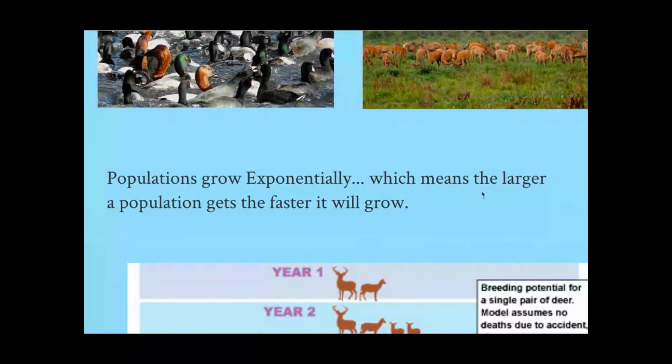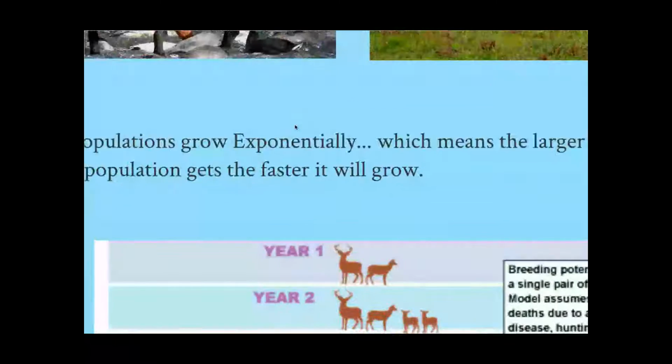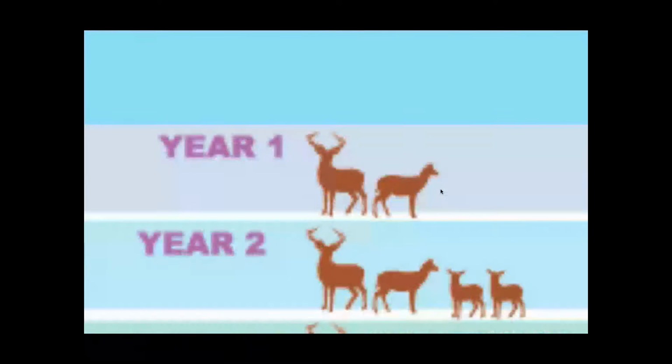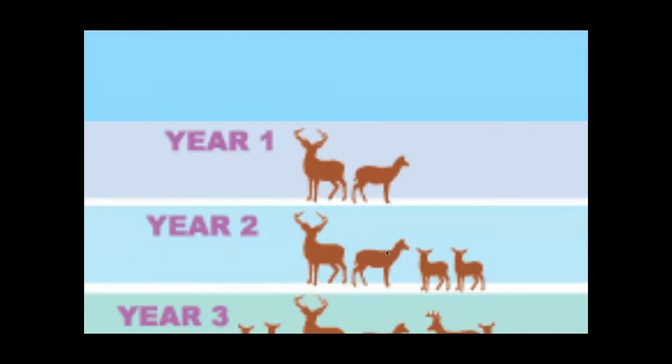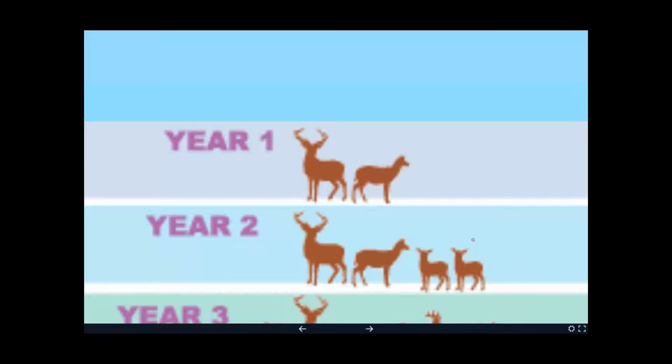So we say that these populations will grow exponentially. What that means is that the larger the population gets, the faster it's going to grow. If you think about some deer, maybe Papa deer and Mama deer, in year one, Papa and Mama meet and they have a couple kids. So next year, your population might be 4, with a mix of males and females. Some of those males and females in year 2 are going to be breeding, and for each parent, you might have 2 more children. So these 2 parents might make 2 more kids, and these 2 parents might make 4 kids.